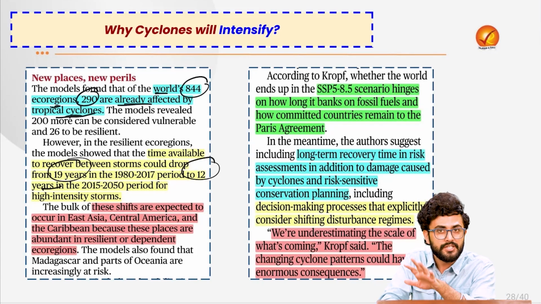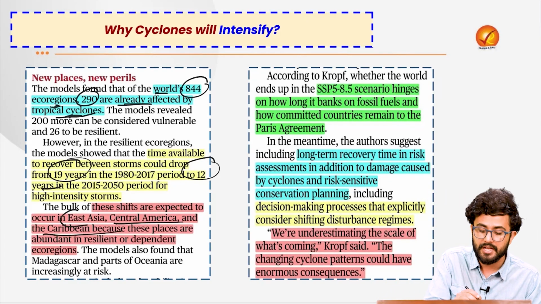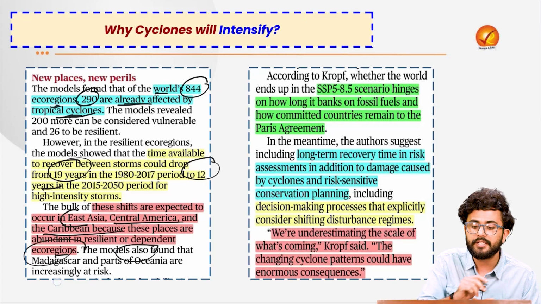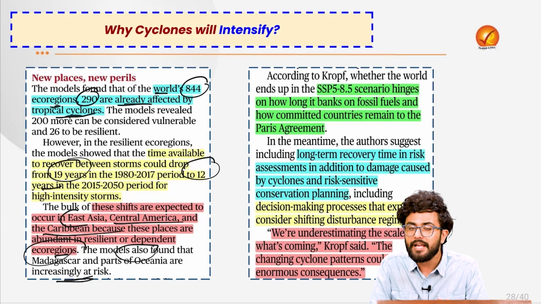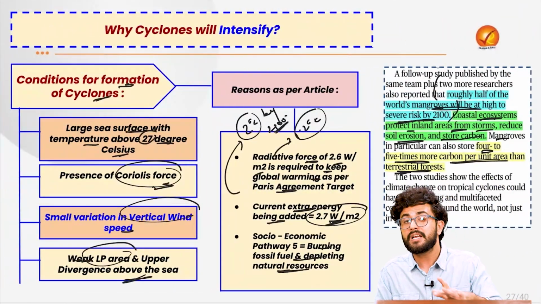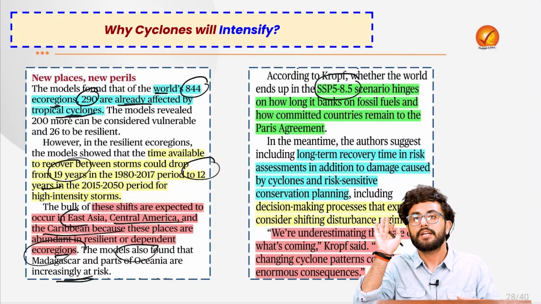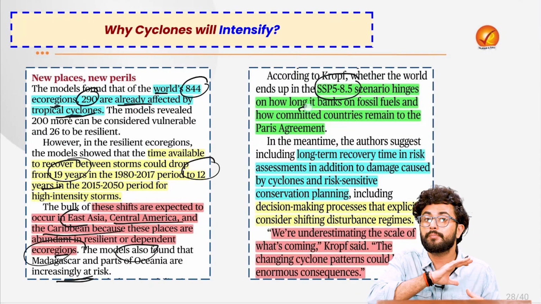And the bulk of this shift is taking place in East Asia, Central America, and the Caribbean regions as well. Madagascar and Oceania are increasingly at risk. The idea is that currently we are at what? SSP 5, Socio-Economic Pathway 5. But if we reach Socio-Economic Pathway 8.5, the scenario is going to completely change altogether.